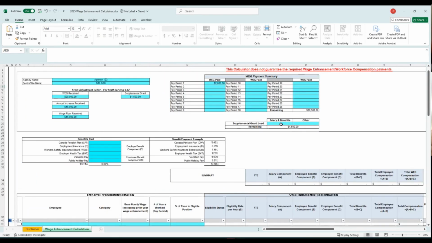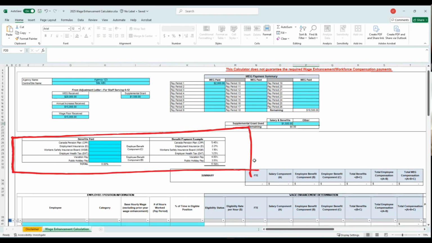For supplemental grant, it's typically used for salaries and benefits. So if you've used it all on salaries and benefits, you would enter it here. Other would be if you're using it for things such as additional health benefits once all your mandatory benefits have been covered. This section here is for benefits paid.